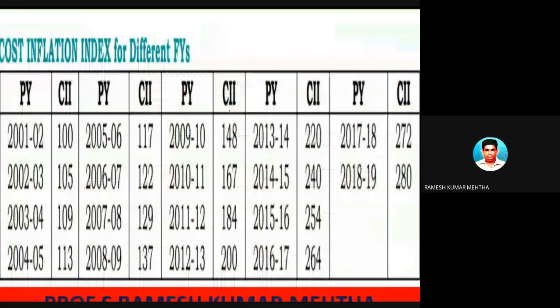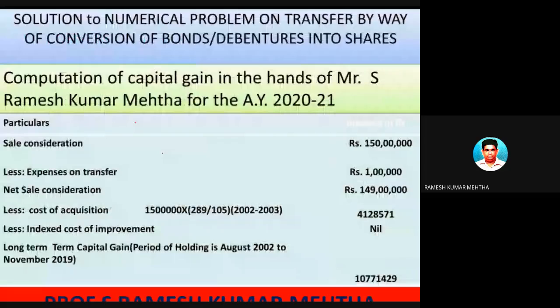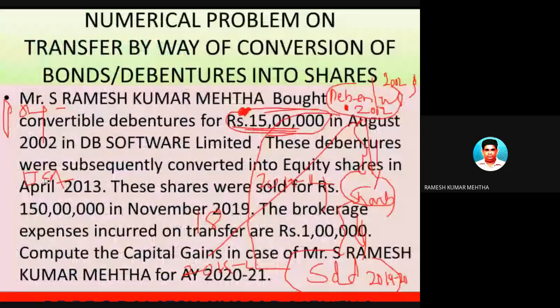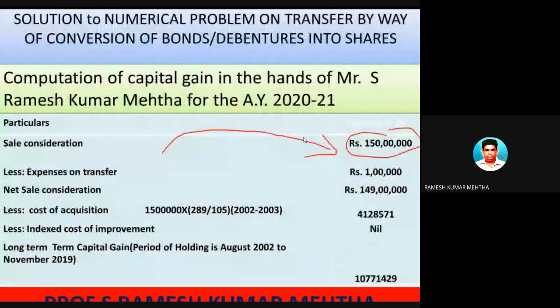So you also have the cost inflation index table. Let's solve the problem. So, sale consideration. The shares that came from the conversion were sold at 1 crore 50 lakhs. So there is no doubt about this one. If you have doubts, you can look here. They sold at 1 crore 50 lakh rupees, and on such sale, the brokerage charges were 1 lakh rupees. So 1 crore 50 lakhs minus 1 lakh is the net sale consideration, which is 1 crore 49 lakhs. So this is also clear.